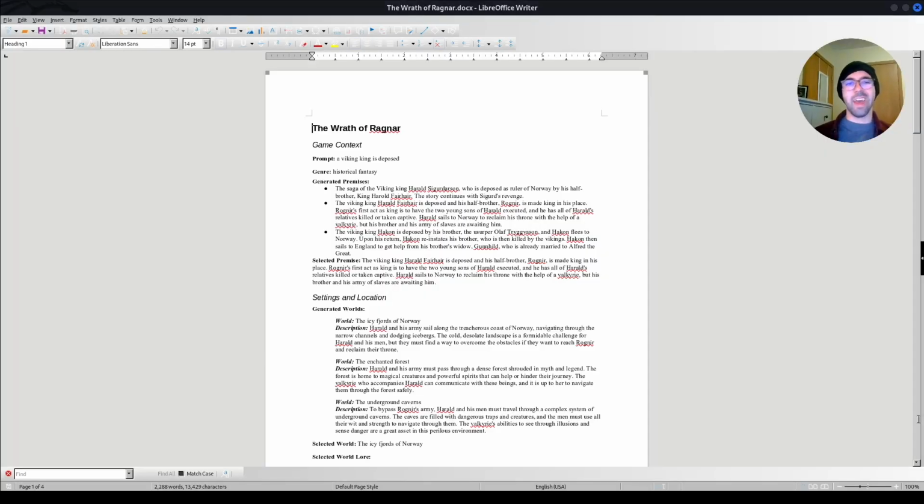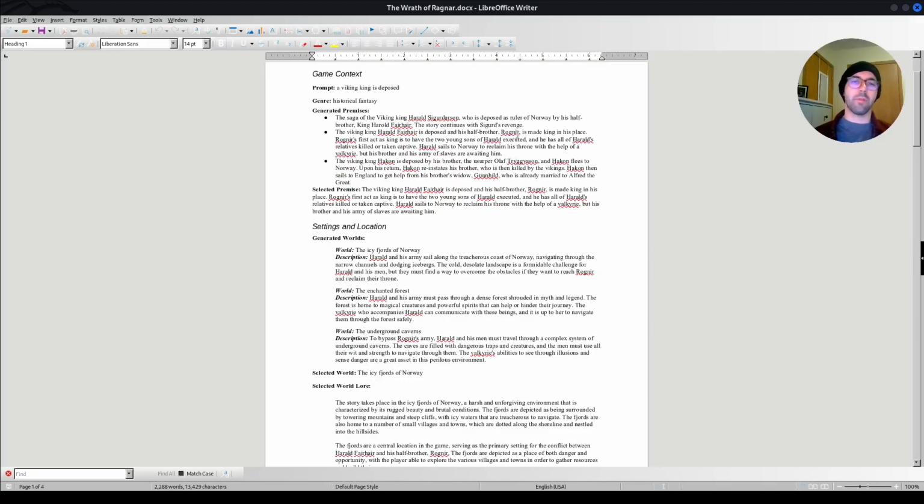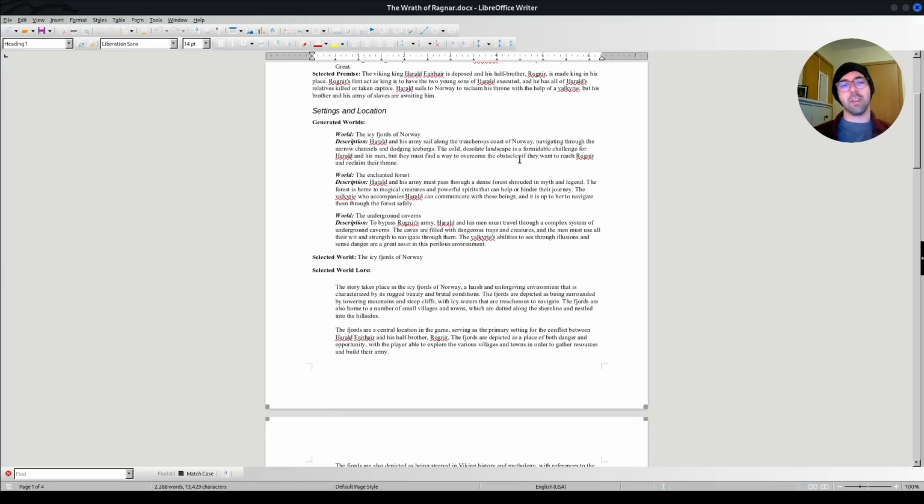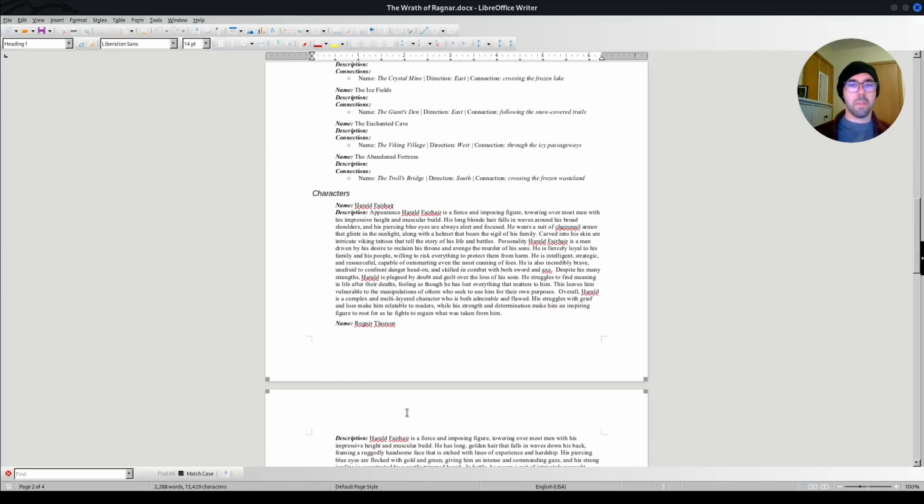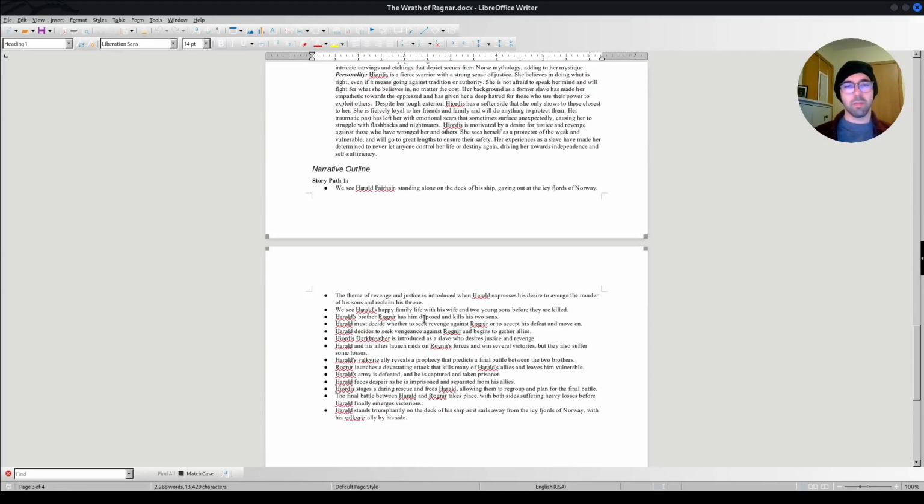All right, and here we have the exported Word file with the entire project. All the information you've created so far in one place for you to continue working on. Game concepts, setting and locations, cast of characters you've created, and then the narrative outline. You can use this as an outline and start expanding on it. And there you go. In under 15 minutes, we've got an entire story fleshed out.